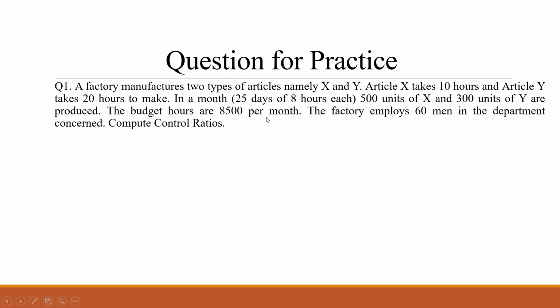Now you don't have to calculate separately for the month. Okay, month information is already given to you. So you have to calculate from this item only. And the factory employs 60 men in the department. Now how many employees or how many laborers are working in that organization? That is 60 people. Okay, now from this information you have to calculate the control ratio.